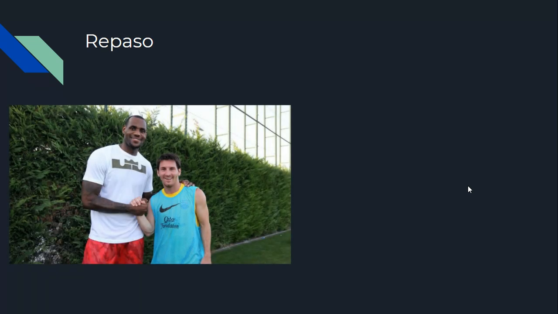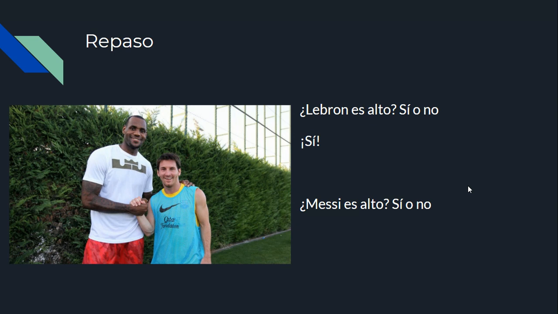Tenemos a LeBron y Lionel Messi. ¿LeBron es alto? ¿Sí o no? Sí. ¿Messi es alto? No. So what we can say is, Messi no es alto, él es bajo.